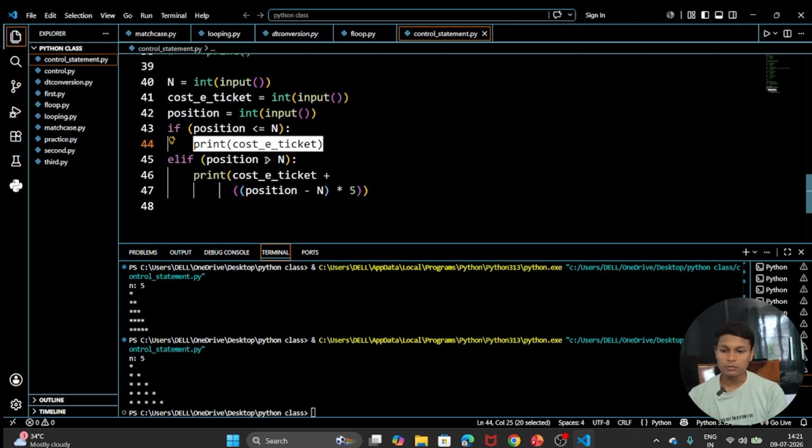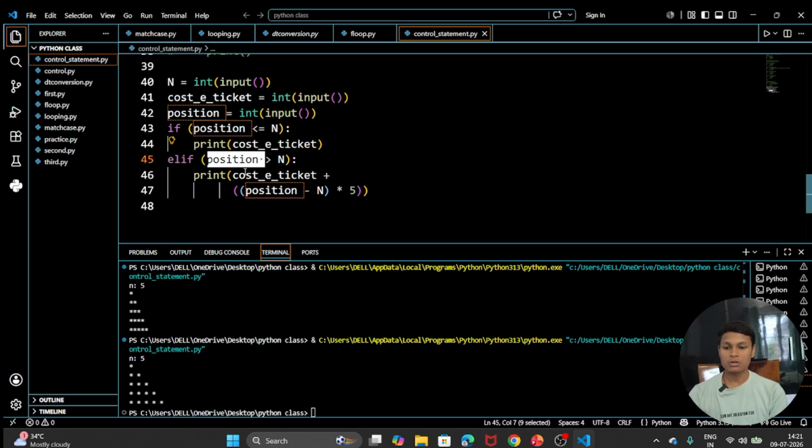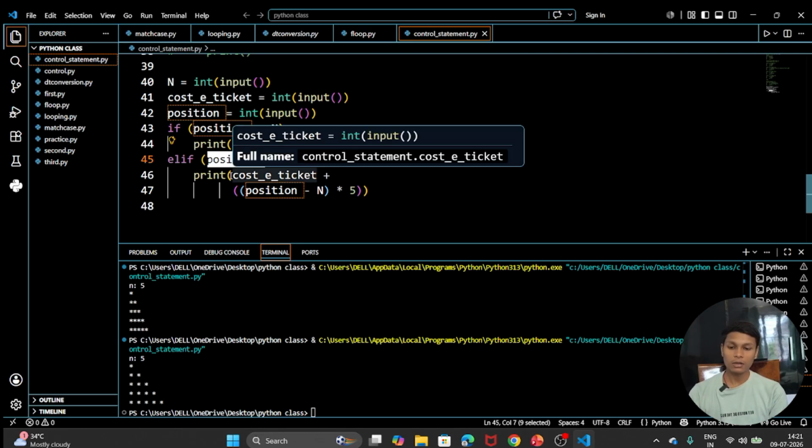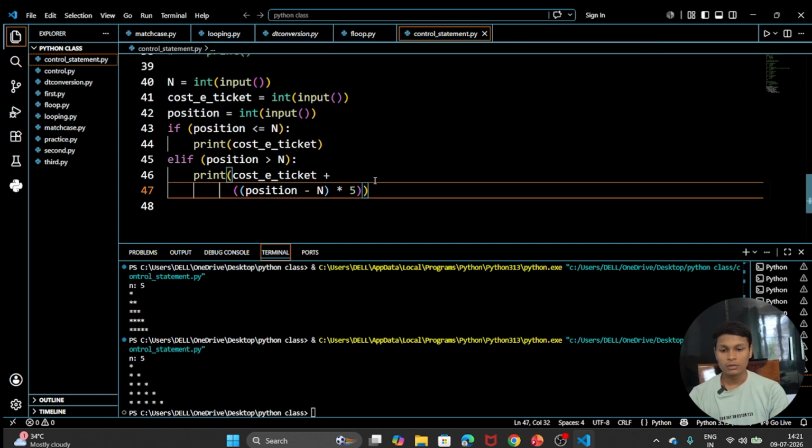If the position was more than the number of tickets, it means the person was not able to take the ticket, which ticket? The economic ticket. So if the person was not able to take the economic ticket, we are going to offer them which ticket? The VIP ticket. So the person is eligible for a VIP ticket, but the cost will increase. How much will the cost increase? You can see that